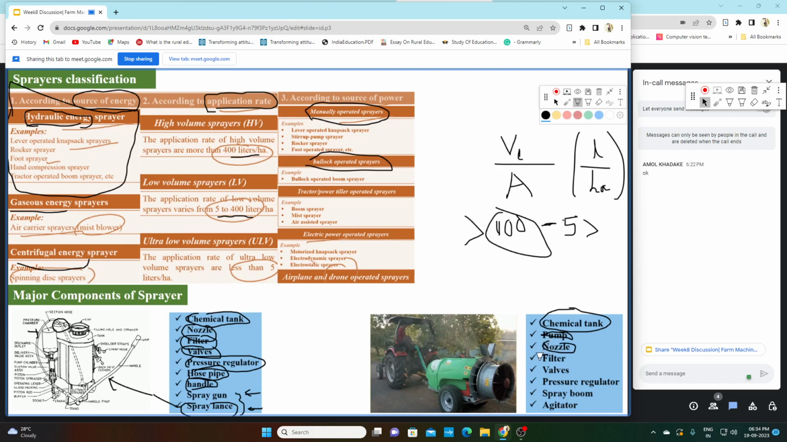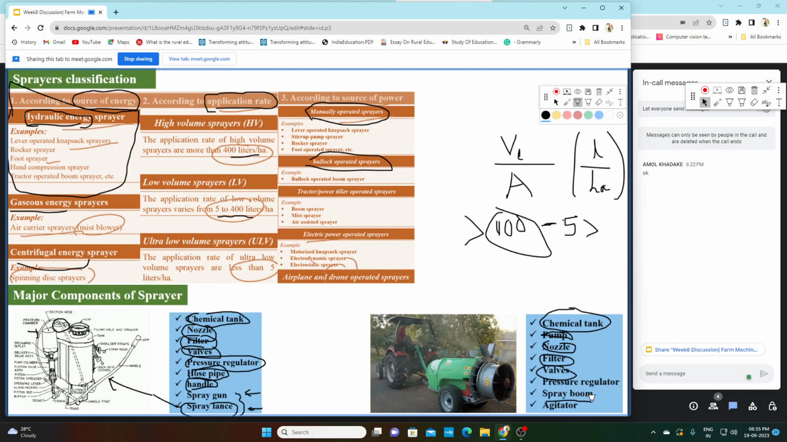Then filter, same purpose. If the spray liquid has some components that might harm the nozzle, for that we use this filter. Then valves are there. Opening and closing of the valve facilitates the inflow or outflow of the liquid from the chemical tank to the hose. Then pressure regulator, same thing, to regulate the pressure so that the spray liquid is sprayed at a definite pressure.